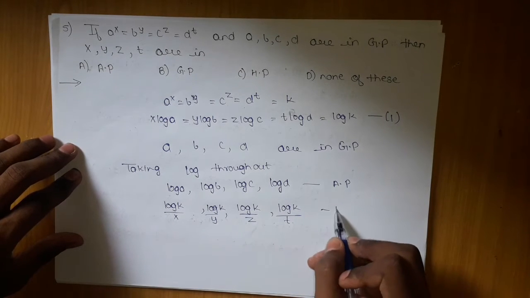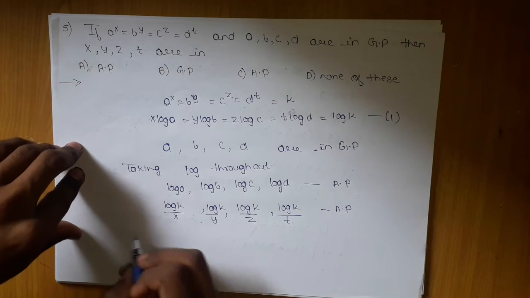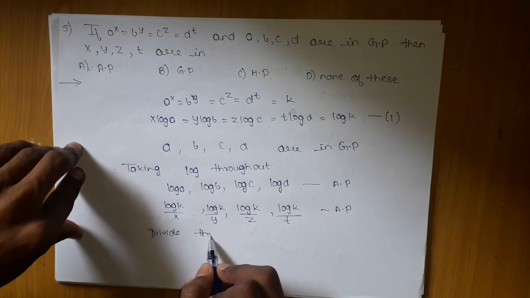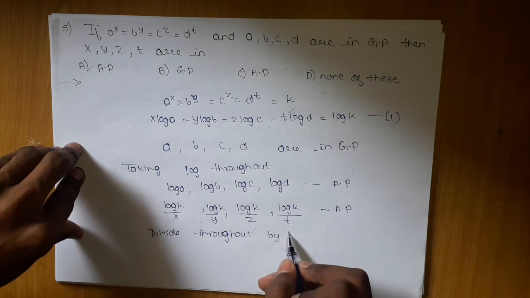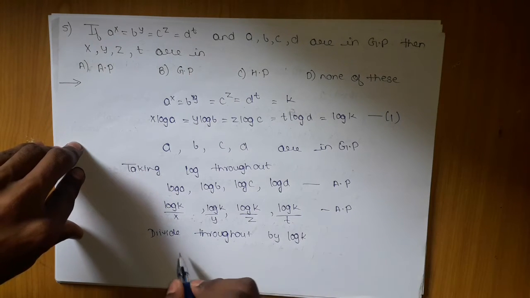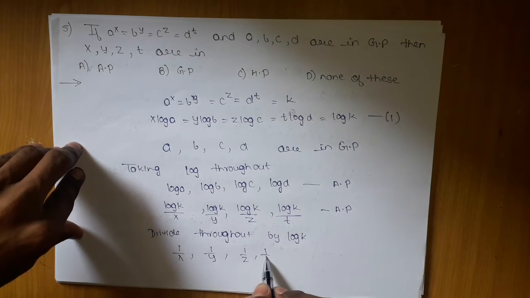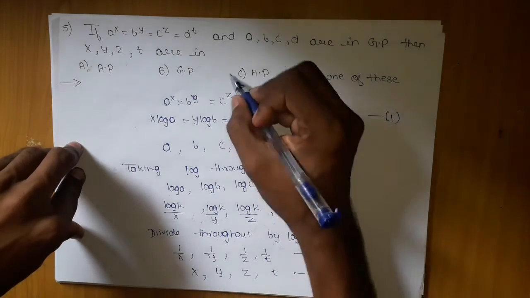In AP we can divide throughout by a constant, multiply throughout by a constant, add a constant. So if I divide throughout by log K, what do I get? 1 by X, 1 by Y, 1 by Z, 1 by T are in AP. Now if I take the reciprocal of an AP, it is HP. So it is proved that they are in HP.